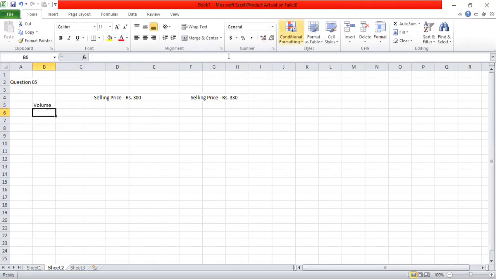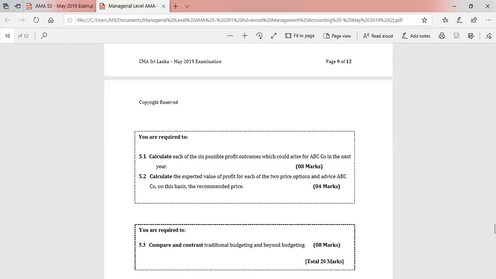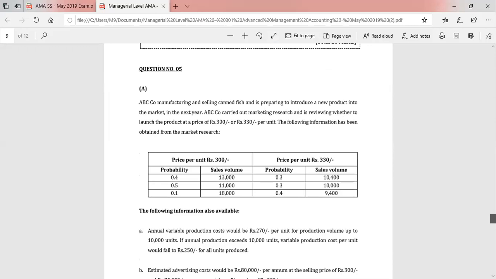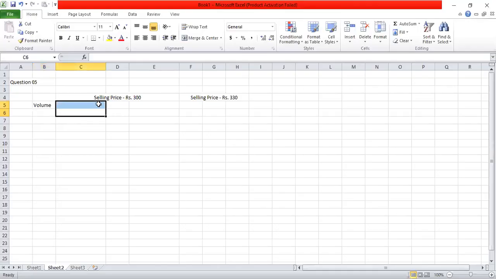So three volumes under the price of 300 are 13,000, 11,000 and 18,000. And three volumes under the selling price of 330,